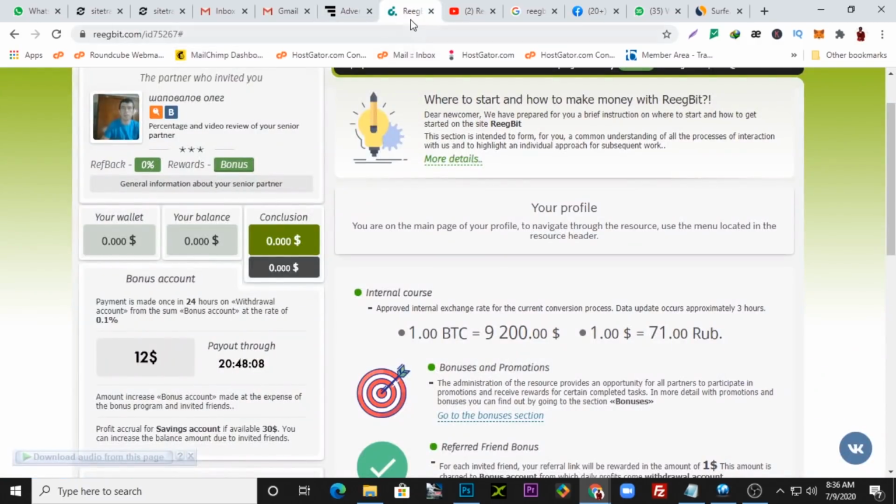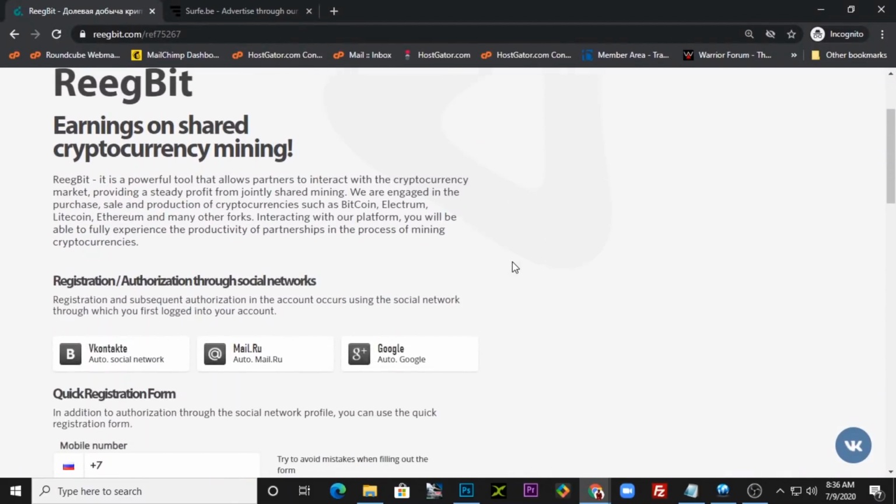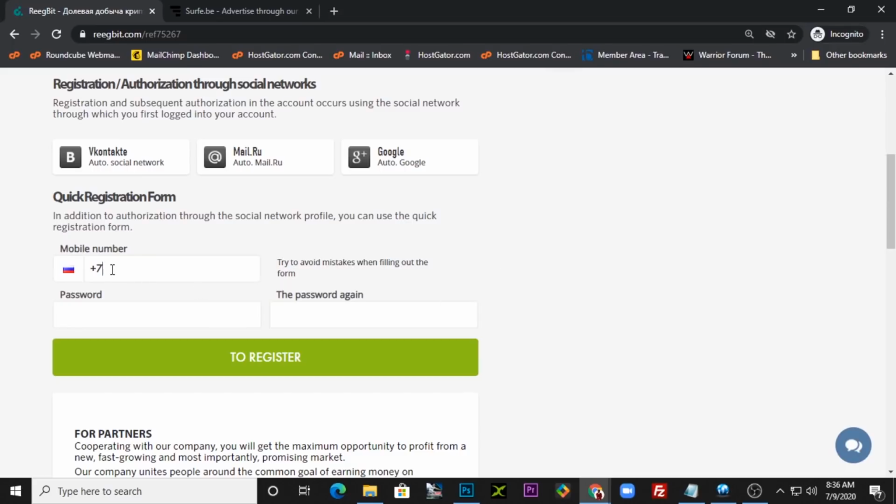It's very simple. I'll drop the link below. Just click the registration link, and it brings you to this page. Once you come here, you put your country code, so wherever you're from, you put your country code, you put your phone number, you put your password here, and you register very easily.